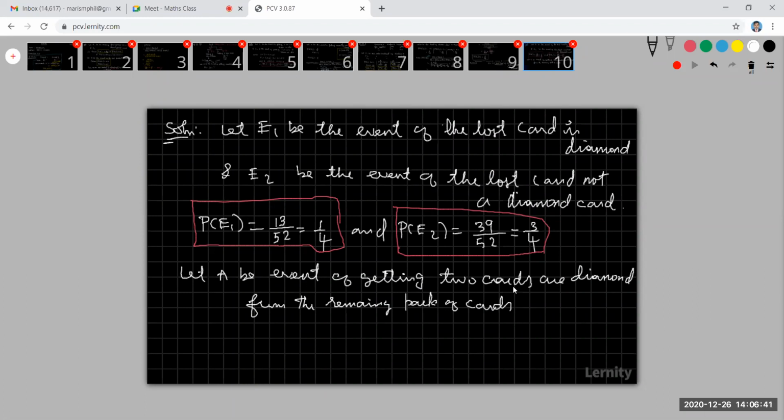Okay, students. A be the event of getting two cards of diamond from the remaining pack of cards.